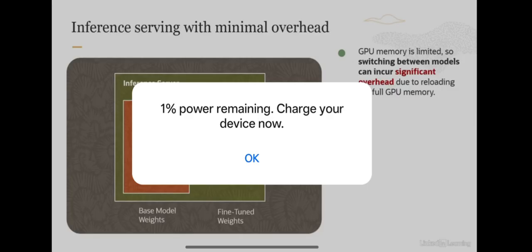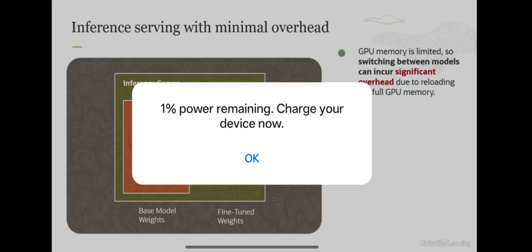When you switch between models, the GPU typically needs to load the entire model into its memory space before it can start processing data. This is what we refer to as overhead here. This overhead includes the time and computational resources required to transfer the model data from the system memory to the GPU memory, as well as any initialization or setup tasks needed to prepare the GPU for processing with the new model.